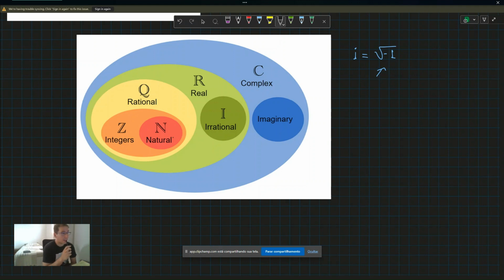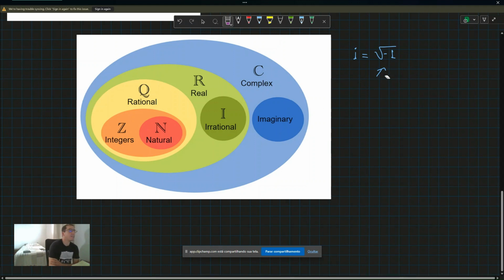But then some problems happen in nature, and of course in algebra, that didn't have solutions. And when you consider these imaginary numbers and define this complex set, you find the solutions to those problems. So that's why this is important, okay?